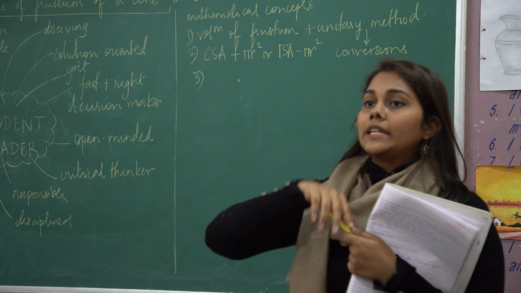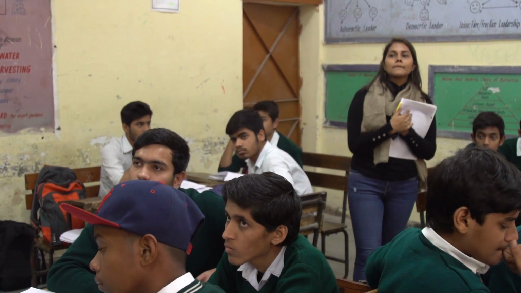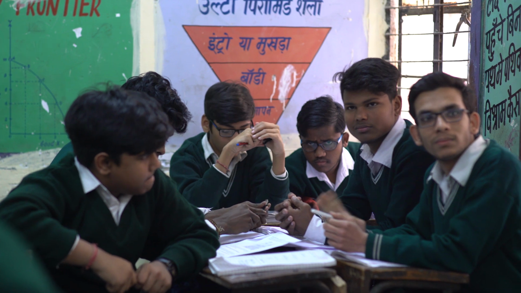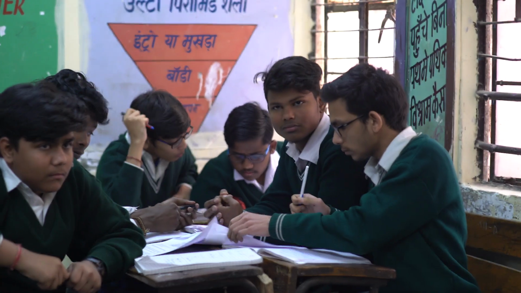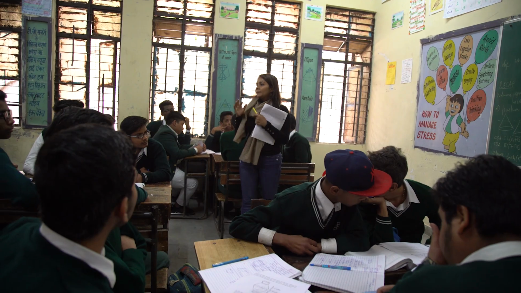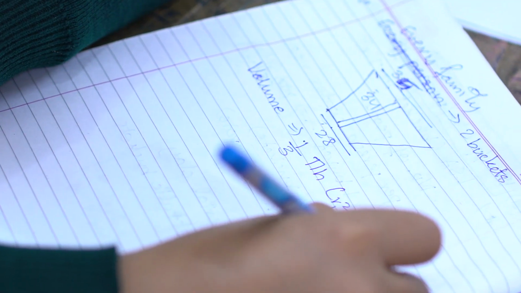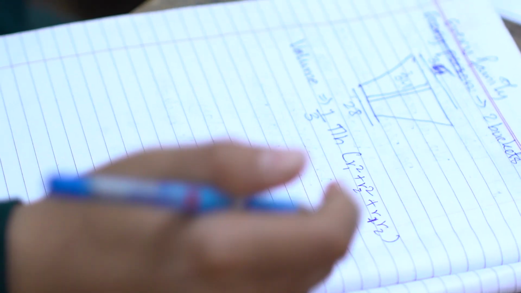Alright. Any other mathematical concepts in the next few? Vineet? There are 500 families, so into 500. Since we have figured out all the mathematical concepts that we need to use to solve this environmental problem, I'm giving you the next 20 minutes. Individually, you have to try to solve the mathematical problem.